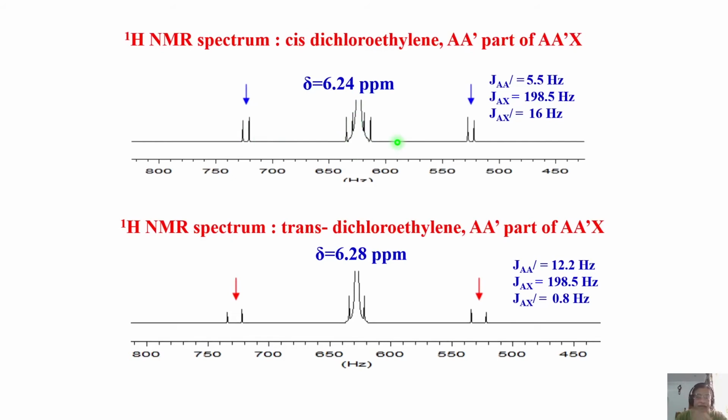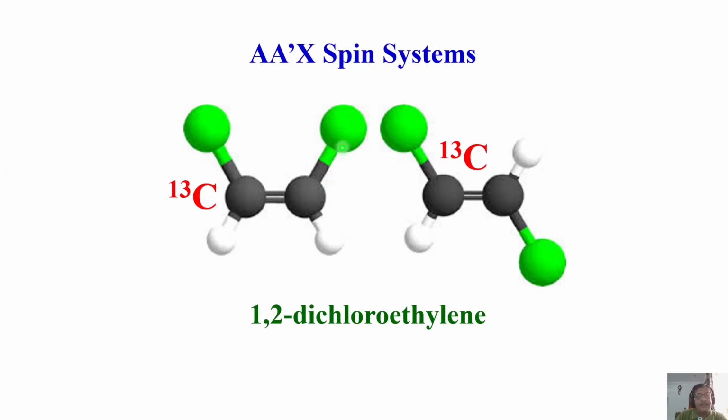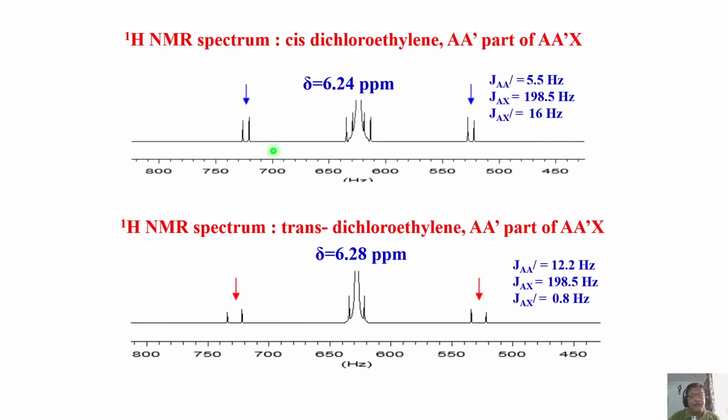Okay. Of course, in carbon 13 you will not get AA prime coupling. You know why? When I am observing, this is an active spin, these two are passive spins. You always get coupling between active and passive spins, but between passive spins you are not seeing. So in the carbon 13 spectrum, you don't get proton-proton coupling. Important point here, remember. Okay. So in the proton spectrum, you get CH coupling and proton-proton coupling. Everything is observed here. This is an example for cis dichloroethylene.